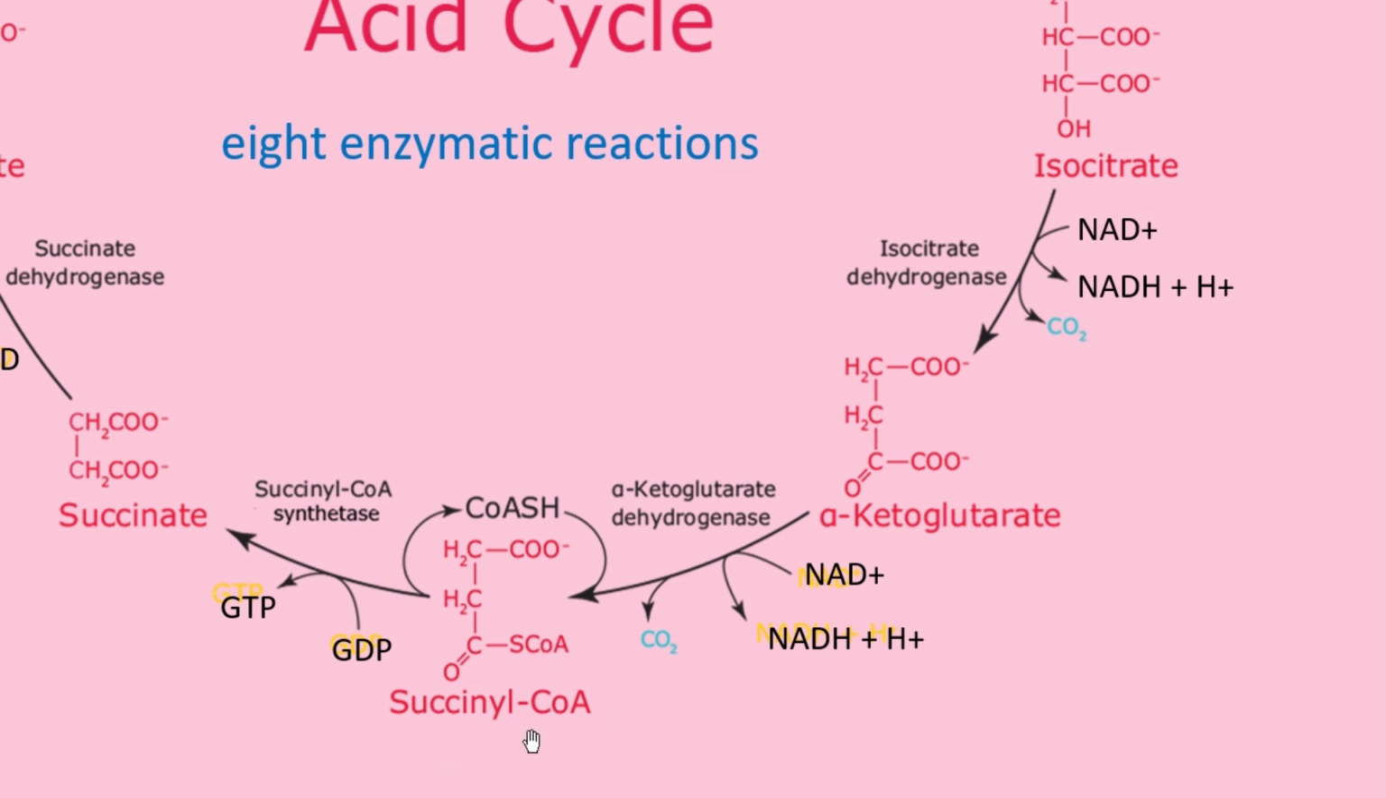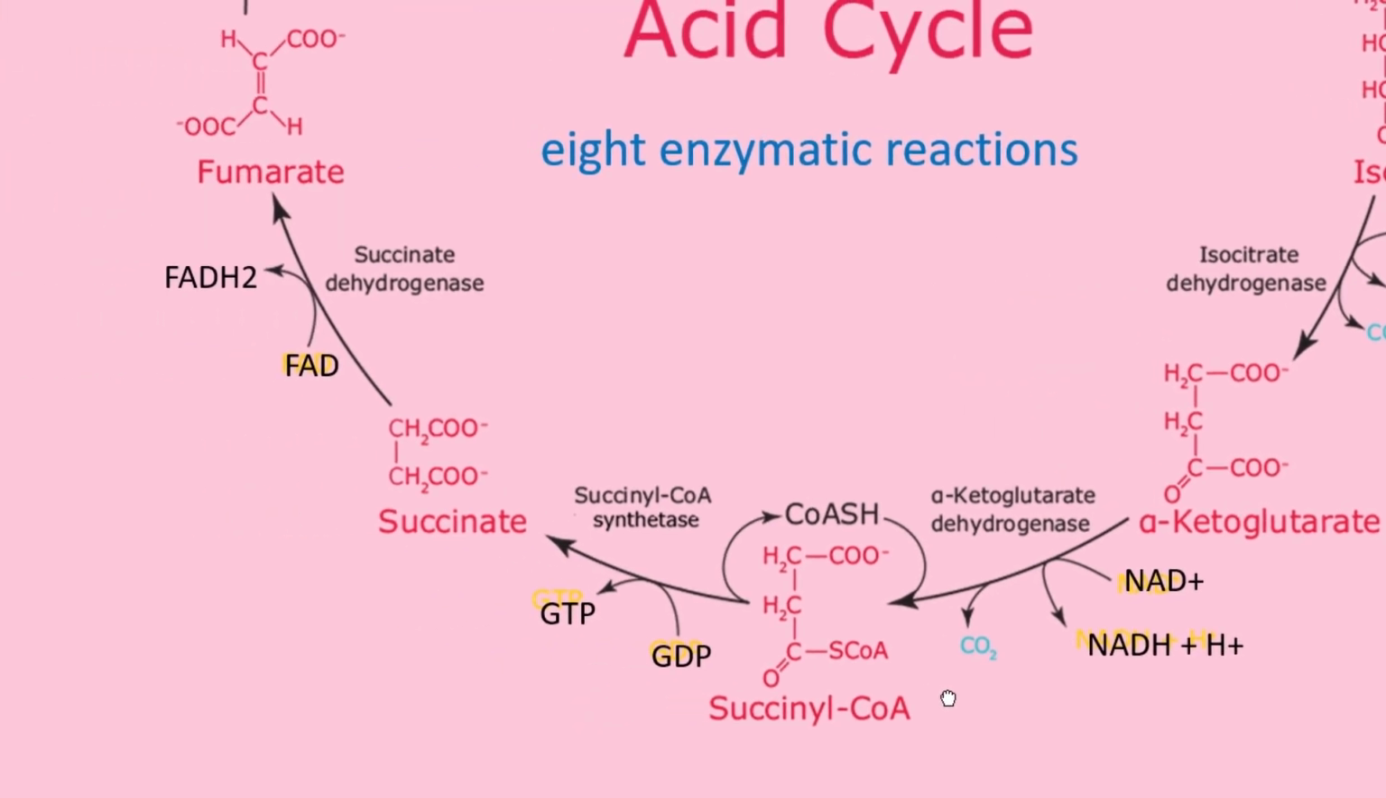That's why the name is succinyl CoA. So this CO2 molecule gets out, and in its place, an SCoA or CoA-SH molecule has been added. Okay. So the next step is the conversion of succinyl CoA to succinate, and the enzyme associated with this reaction is succinyl CoA synthetase.